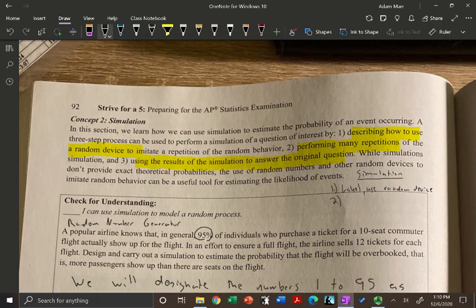Step 2, perform many repetitions of this. If they're saying to come up with your own simulation, you come up with something that's many. That could be 50, 100 trials, whatever. Part 3, you use the results of the simulation to answer the question.